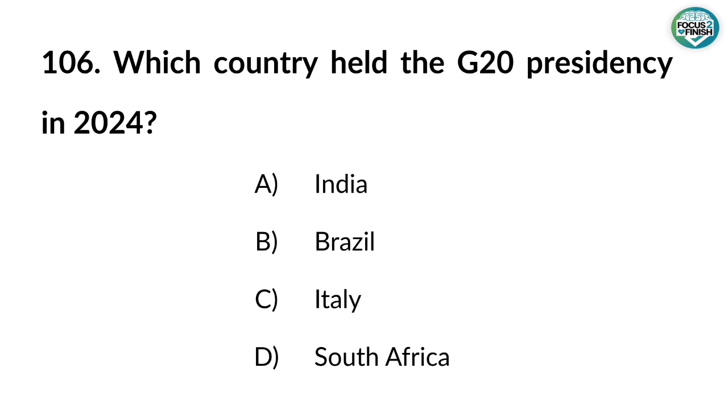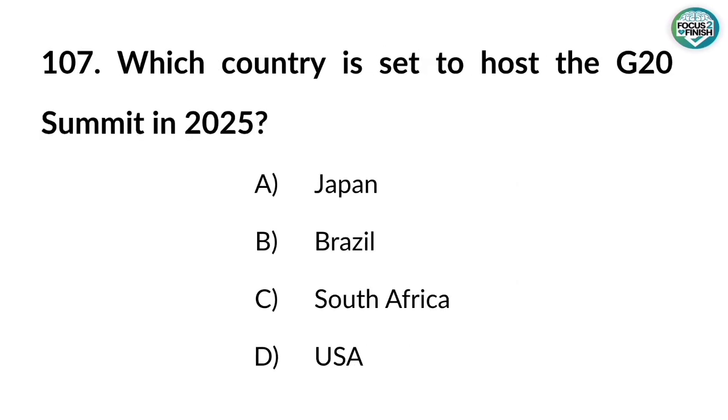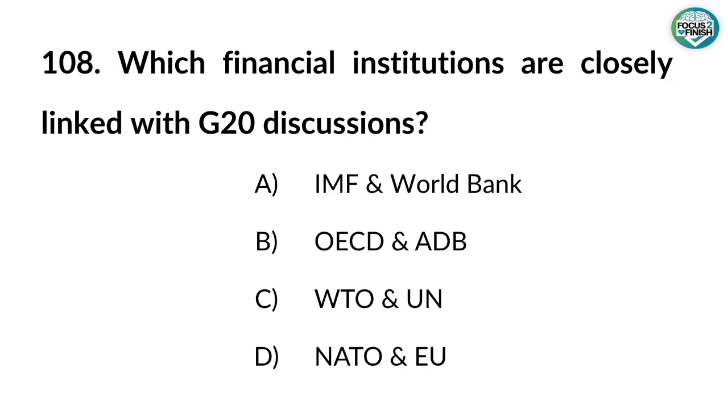106. Which country held the G20 presidency in 2024? Answer. Brazil. 107. Which country is set to host the G20 summit in 2025? Answer. South Africa. 108. Which financial institutions are closely linked with G20 discussions? Answer. IMF and World Bank.